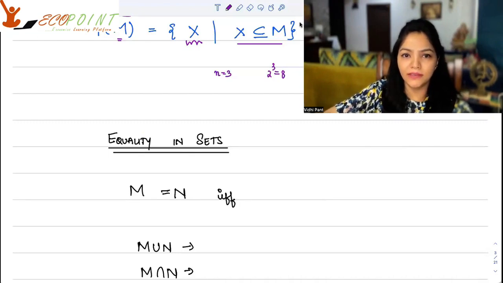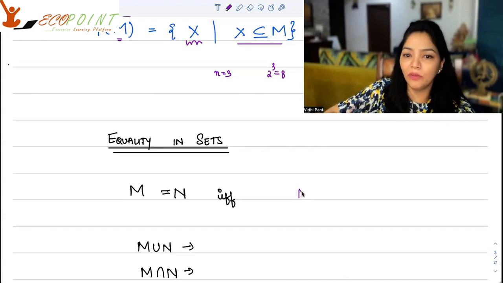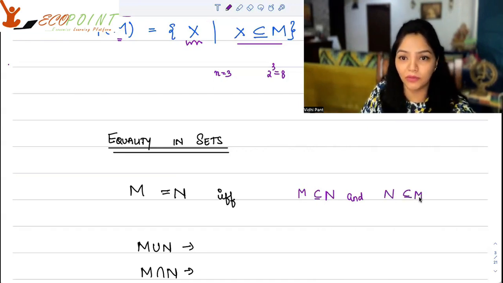Equality in sets. So as I told you, M could be equal to N. The two sets could be equal as well. Now, when will they be equal? They will be equal if and only if M is contained in N and N is contained in M. Both the things should happen, okay?